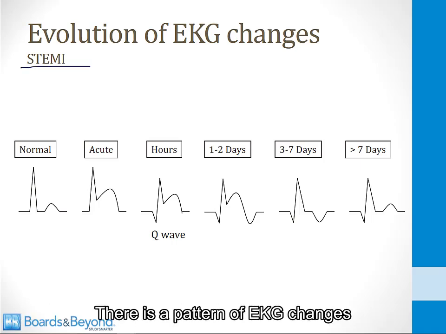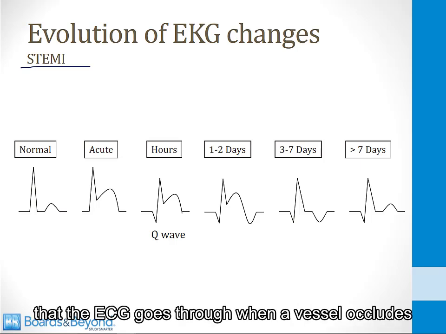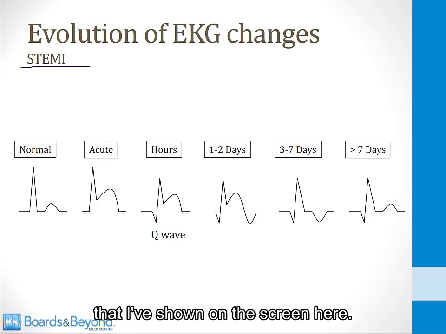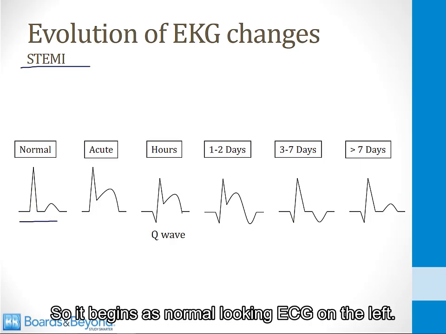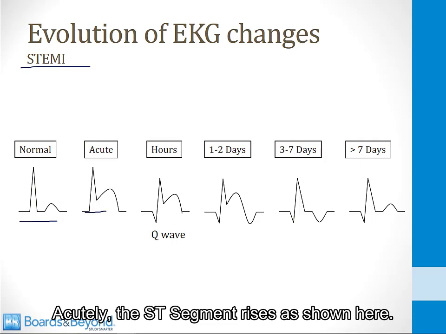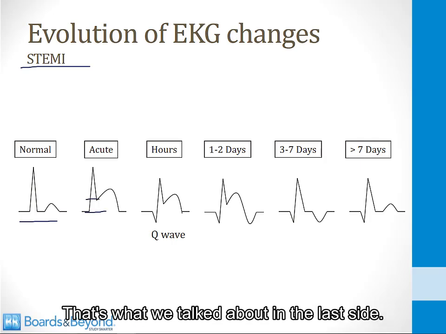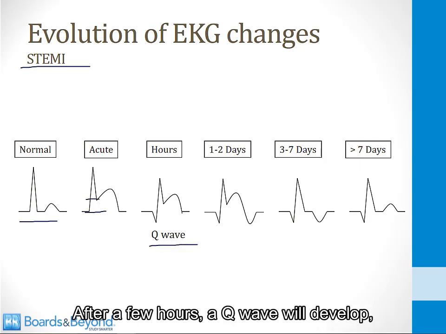There is a pattern of EKG changes that the ECG goes through when a vessel occludes that I've shown on the screen here. So it begins as a normal-looking ECG on the left. Acutely, the ST segment rises, as shown here. That's what we talked about in the last slide. After a few hours, a Q wave will develop.